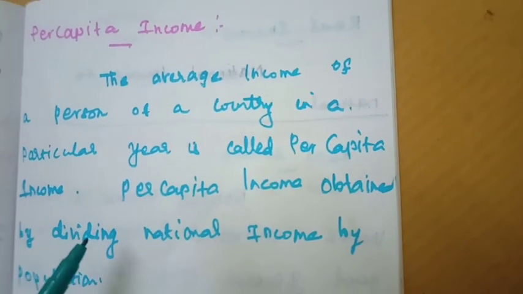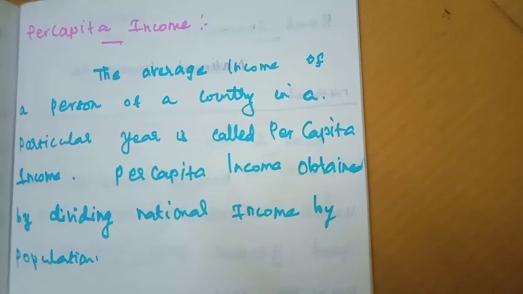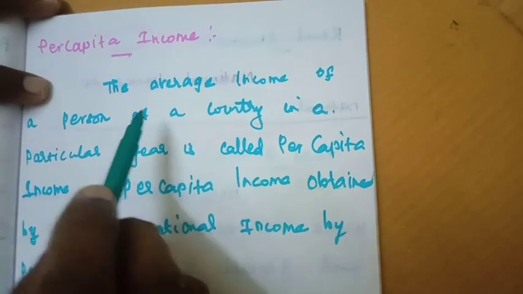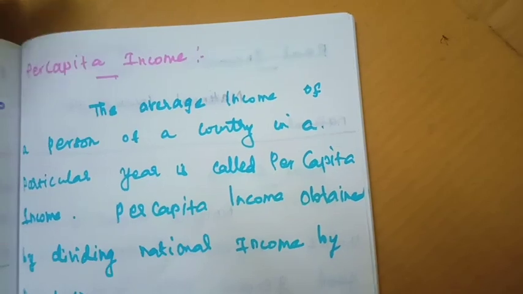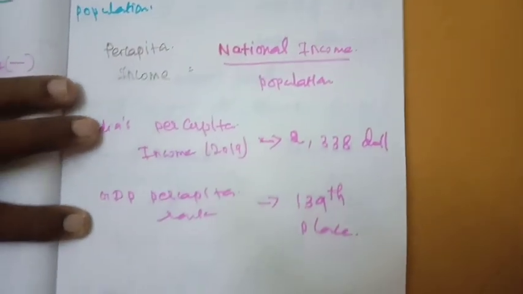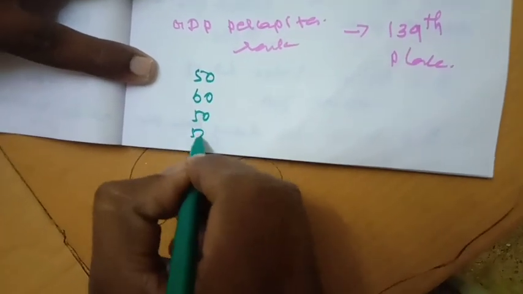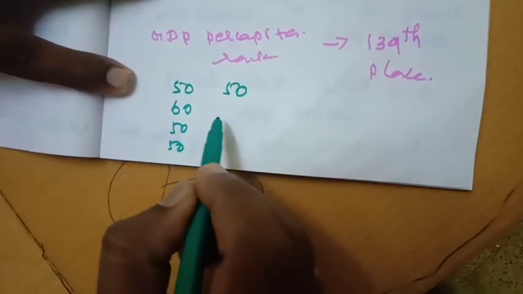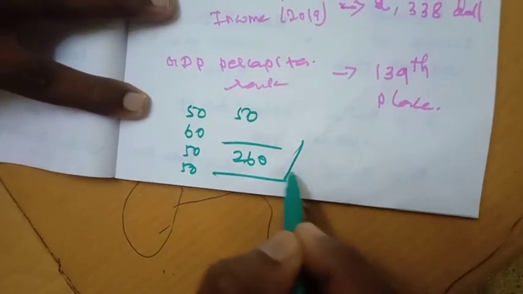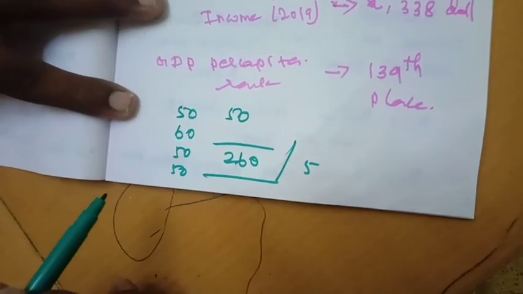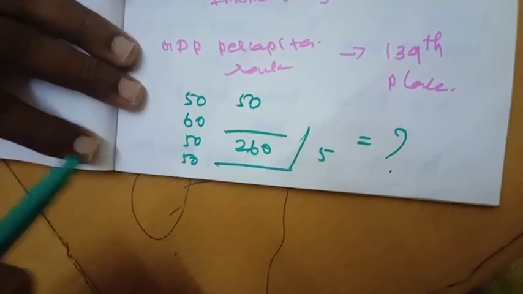Next we will move to per capita income. In 10th standard also you studied about per capita income. It is the average income of a person of a country. For example, if you calculate the average mark of 5 subjects, 60, 50, 50, 50 and 50, totally 260, you divide by 5, and that is the average. So you find the average. This is the average mark of a particular individual.